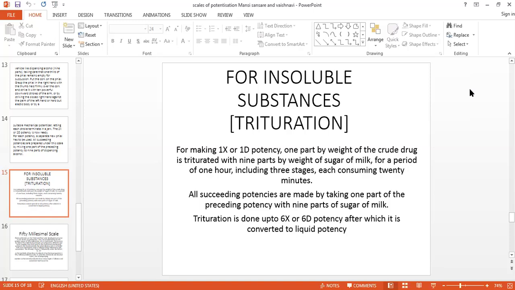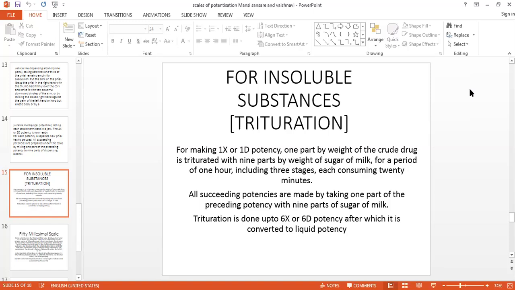So after the completion of 20 minutes, add the 3 grams of sugar of milk again and triturate it. And in the last 20 minutes, again add the 3 grams of sugar of milk. So at the end of 1 hour, you will get 1x potency.